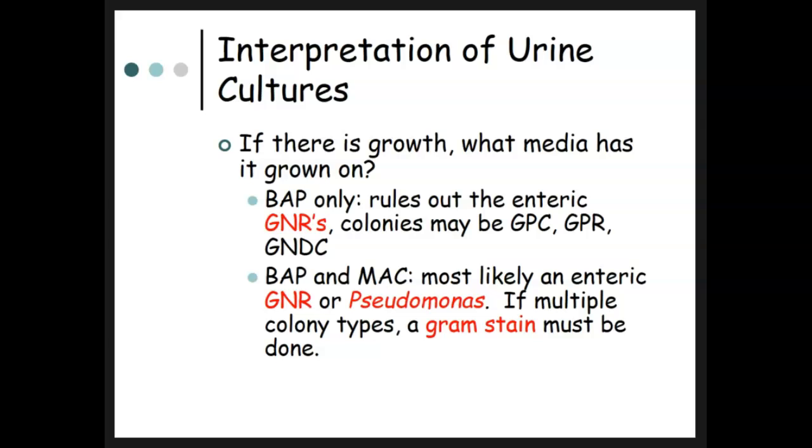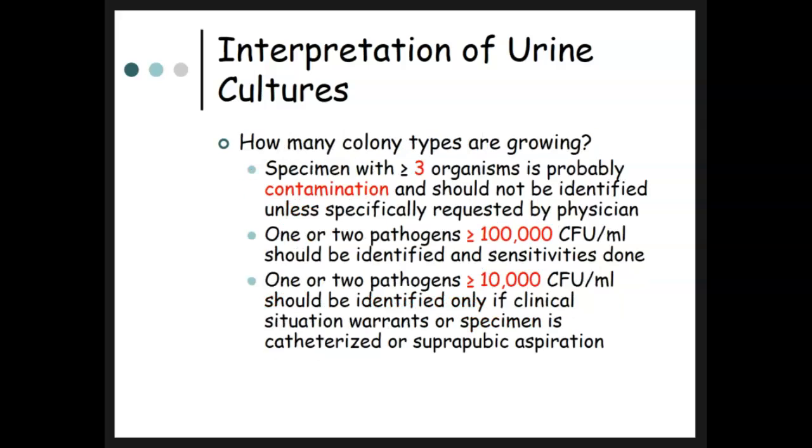So what if there is growth? You're going to ask yourself, what media has growth? If there is growth on the blood agar plate only, this rules out the enteric pathogens, because gram-negative rods colonies may be gram-positive or gram-negative, but if you don't have any growth on MacConkey, then that is going to rule out your Enterobacteriaceae. If you have growth on blood and MacConkey, most likely there's an enteric gram-negative rod or Pseudomonas. If there are more than one colony type, you might need to do a gram stain.